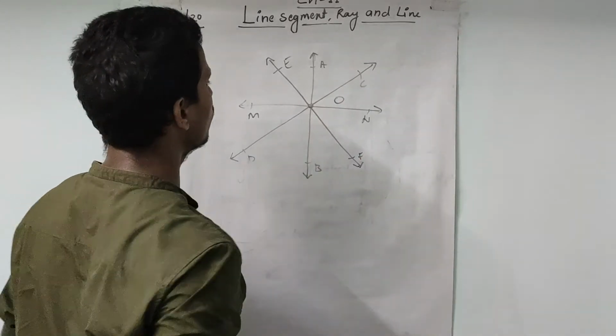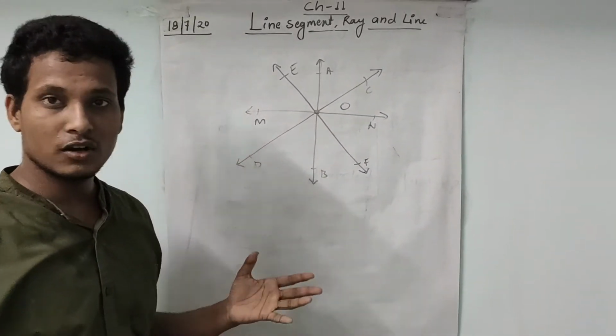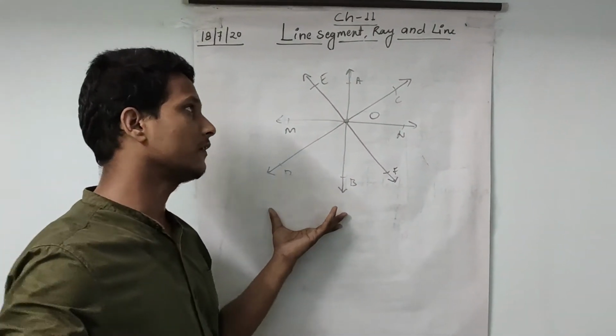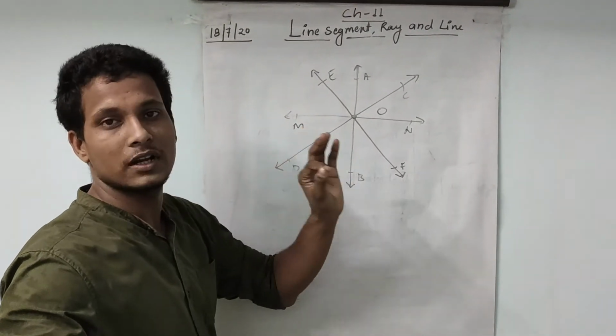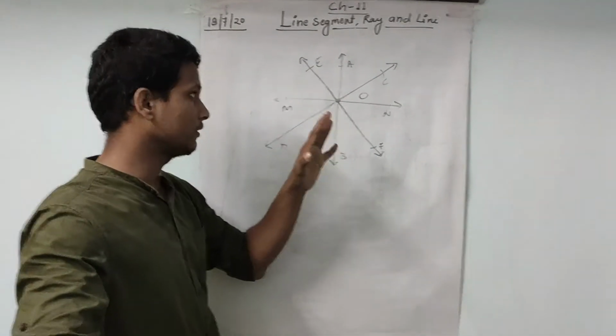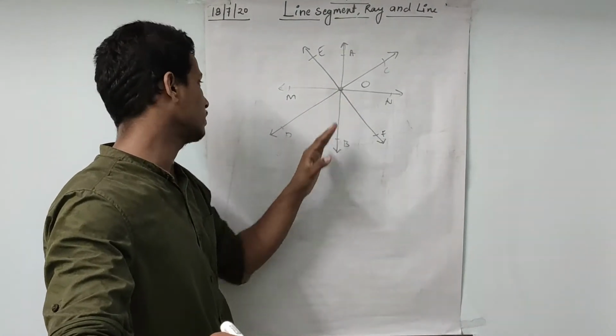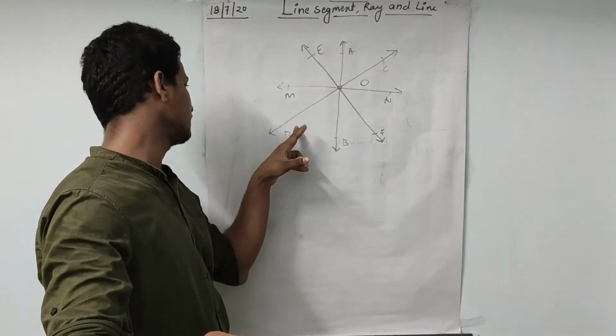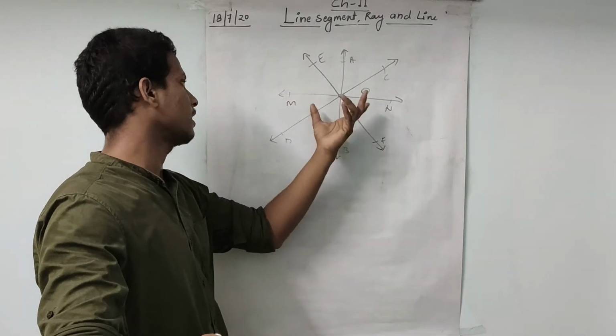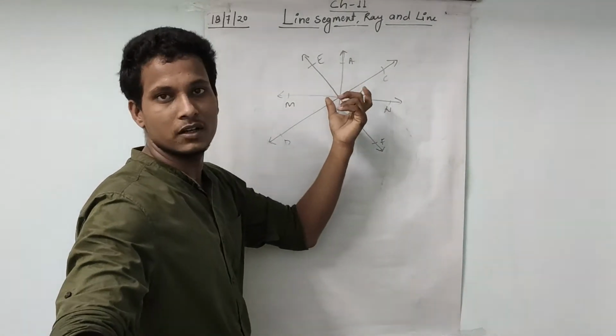So this is the point O. We can draw unlimited or infinite lines passing through one point. A, B, C, D, E, F, M, N are the lines which pass through point O.